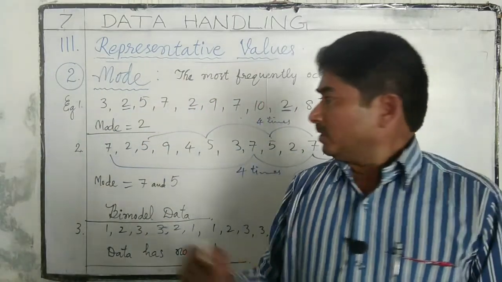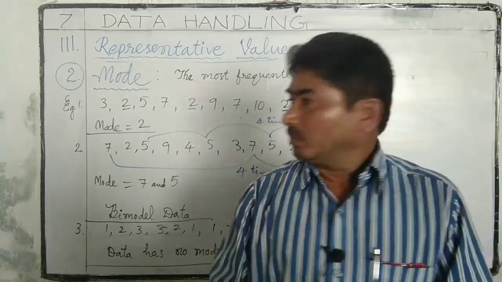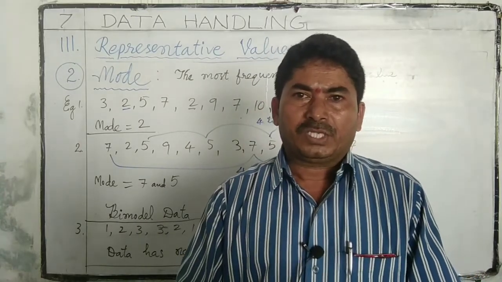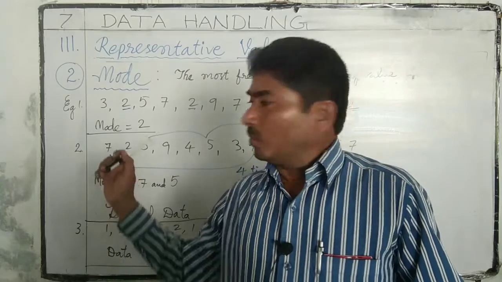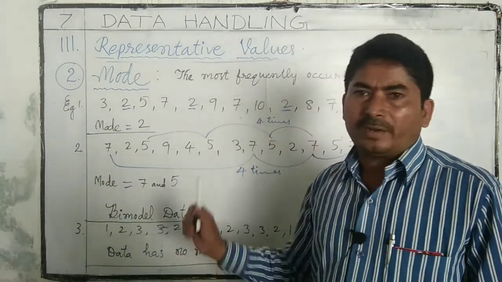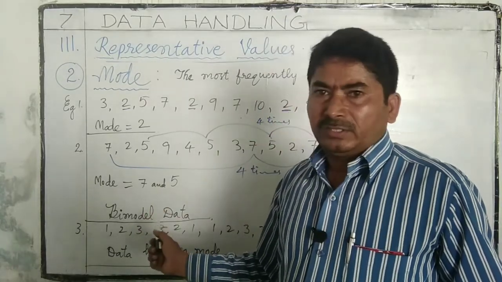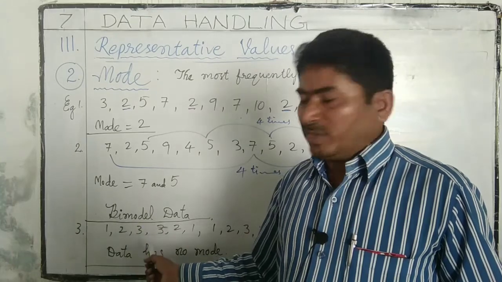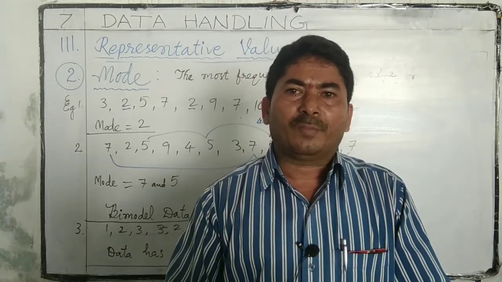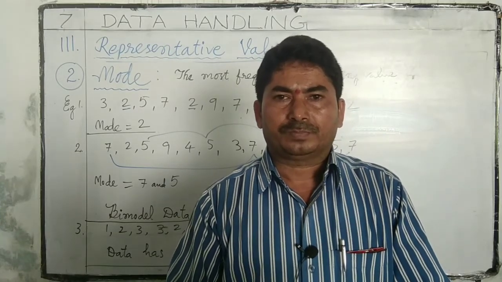By observing these examples, what we understood is that a data set may have one mode or more modes, sometimes none. If each observation is repeated an equal number of times, then the data has no mode.